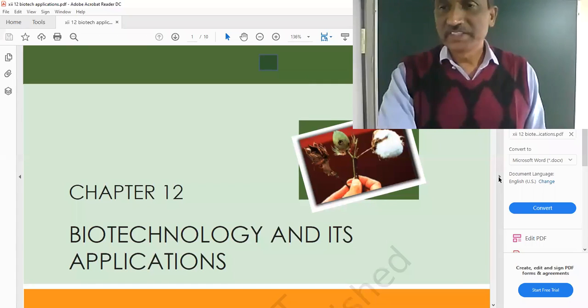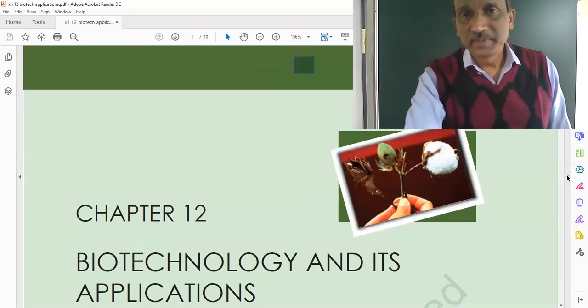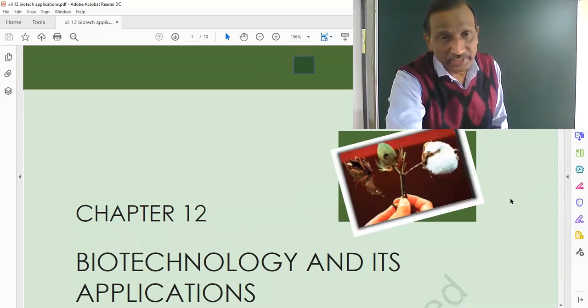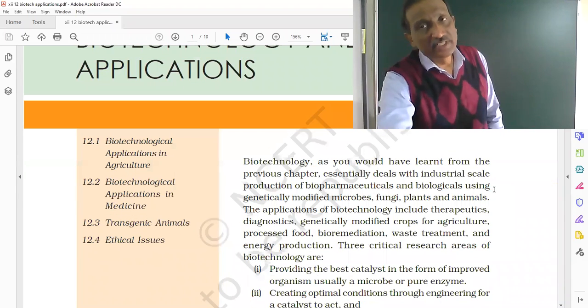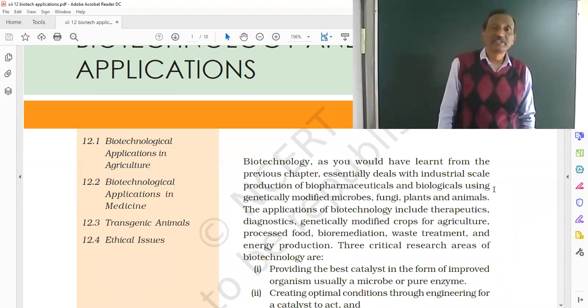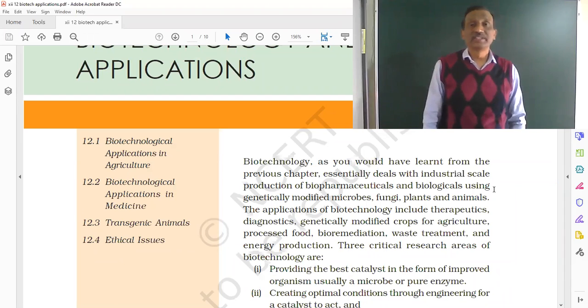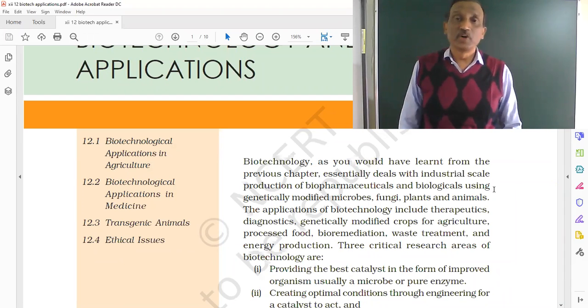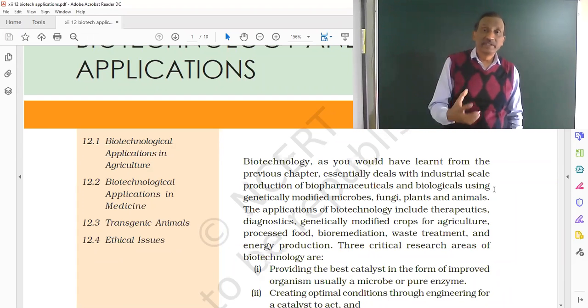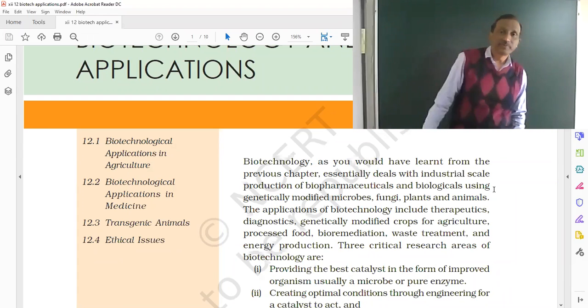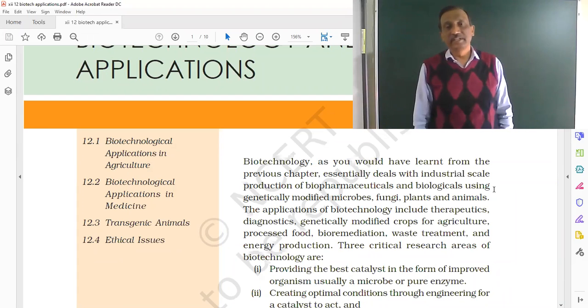Okay, Jalil. So we are starting with a new chapter, and the name of the chapter is biotechnology and its application. In the previous chapter, we studied the various tools and principles of biotechnology, that is, what all things are to be done in order to perform the biotechnological experiment to get the recombinant DNA and how to get a product of the recombinant DNA.